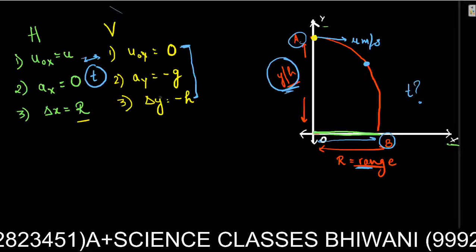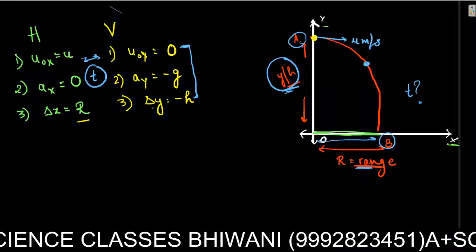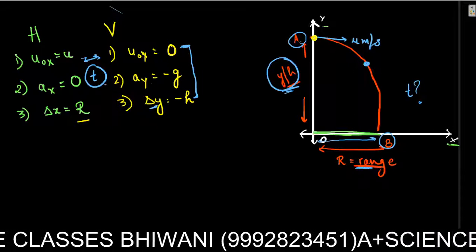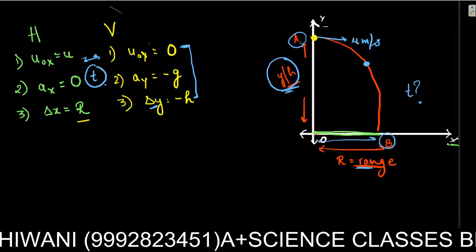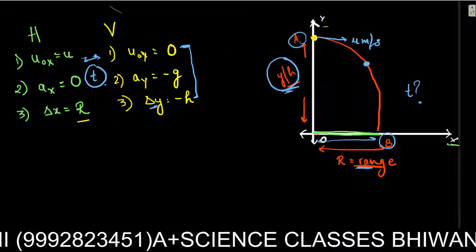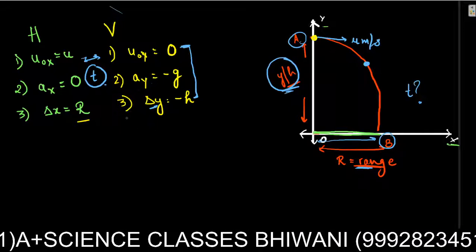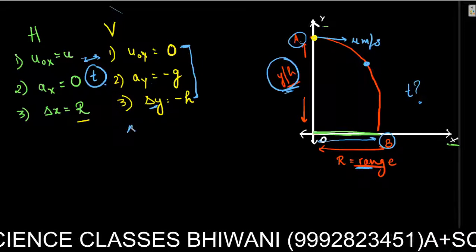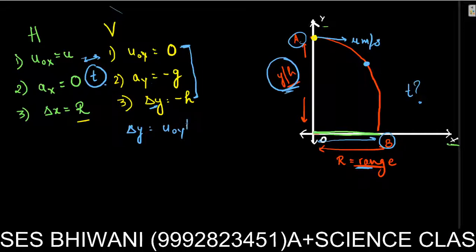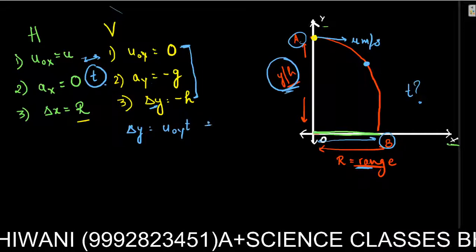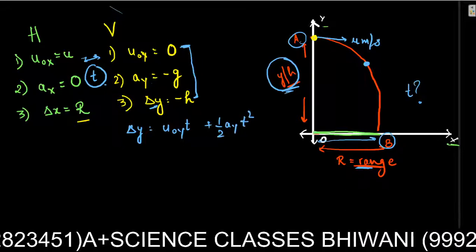Since I have u naught y, the initial velocity, acceleration and displacement in the y direction, and I need to find t, I'm going to use the equation where there is no final velocity, and that comes in handy. So I'm writing for the y direction, delta y is equal to u naught y into t, that is time of flight, plus half ay t square.